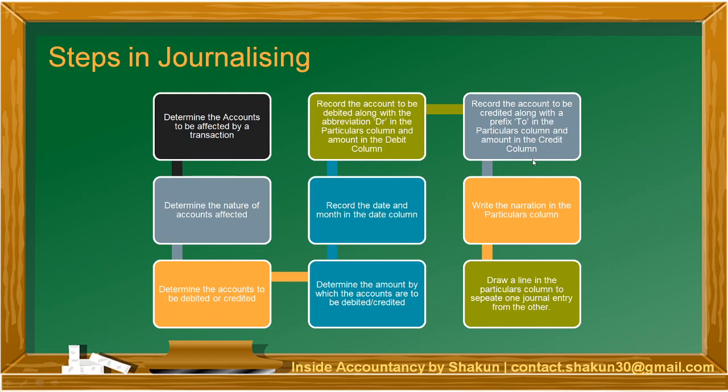After you have written all this, then we write the narration, the brief description of the transaction, in the particulars column. Finally, we draw a line in the particulars column to separate one journal entry from the other. Now these steps may look very complicated to you, but they are not. I'll just show you with the help of an example.